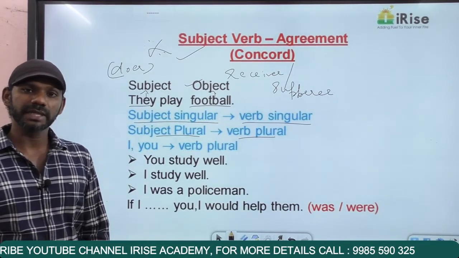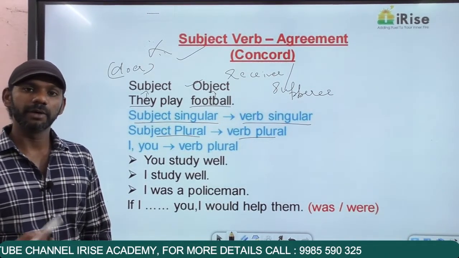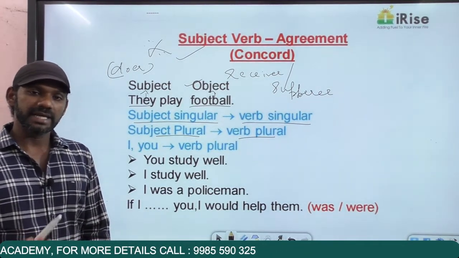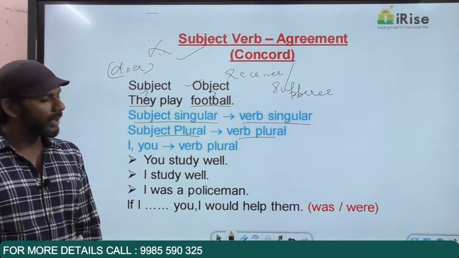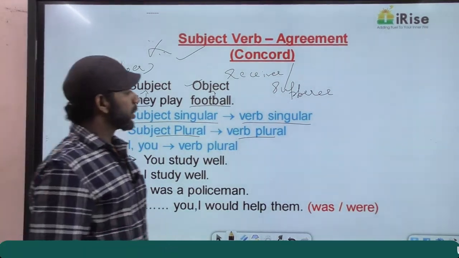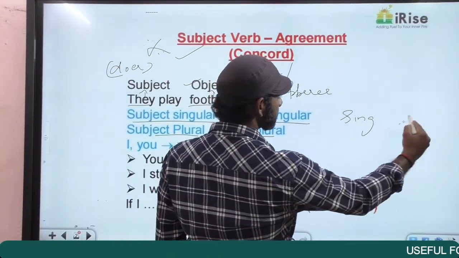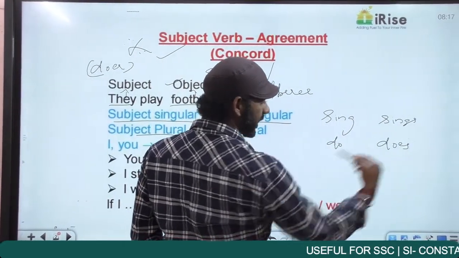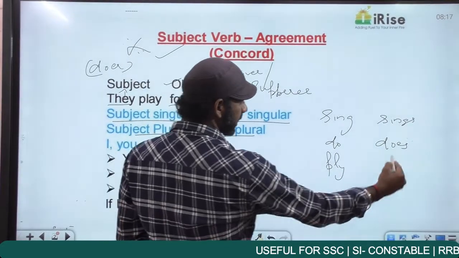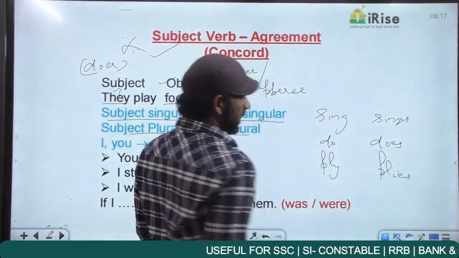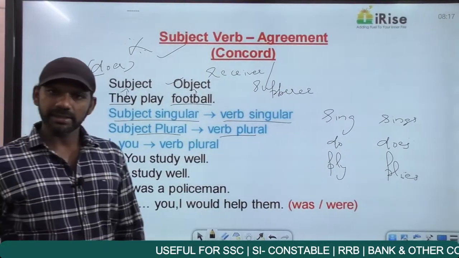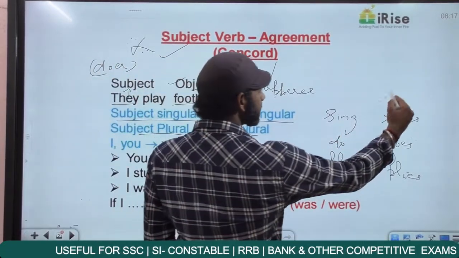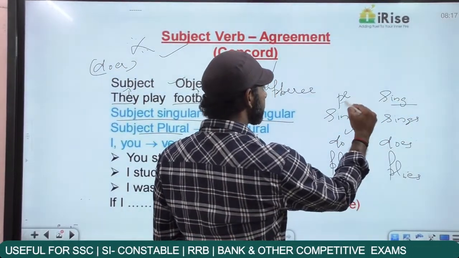You know when a subject becomes singular and plural. Boy is singular, boys is plural. Teacher singular, teachers plural. Child singular, children plural. When does a verb become singular? If I go for some verbs like sing, sings, do, does, fly, flies. Now all these are verbs. Now my question is the left hand side singular or right hand side singular? I say the right hand side is singular and the left hand side is plural.